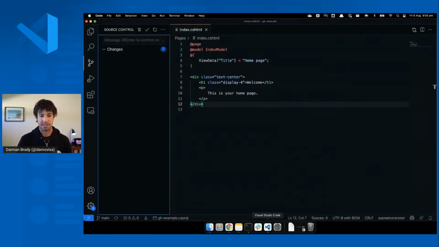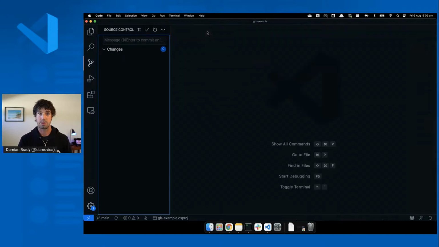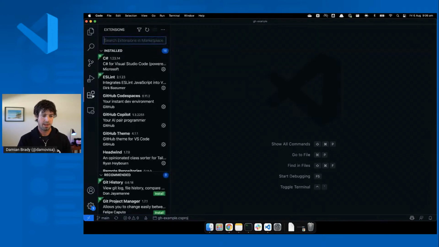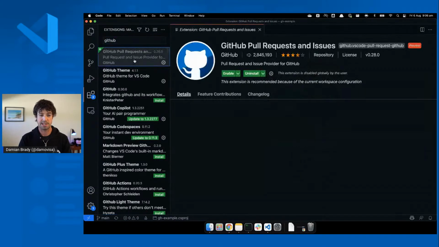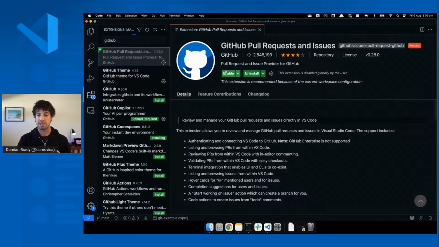But like I mentioned, if I wanted to create a new branch in a pull request, I can do some of that here, but I have to do some of it back over in GitHub. So what I really want is a workflow that lets me do all of this without leaving Visual Studio Code. So the first extension that I would recommend everybody using GitHub installs is the GitHub pull requests and issues. Now I've already installed this.